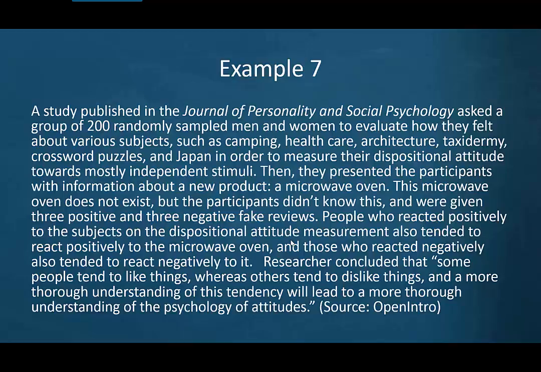Then, they presented the participants with information about a new product, a microwave oven. This microwave oven does not exist, but the participants did not know this and were given 3 positive and 3 negative fake reviews. People who reacted positively to the subjects on the dispositional attitude measurement also tended to react positively to the microwave oven, and those who reacted negatively also tended to react negatively to it. Researchers concluded that some people tend to like things whereas others tend to dislike things. A more thorough understanding of this tendency will lead to a more thorough understanding of the psychology of attitude.